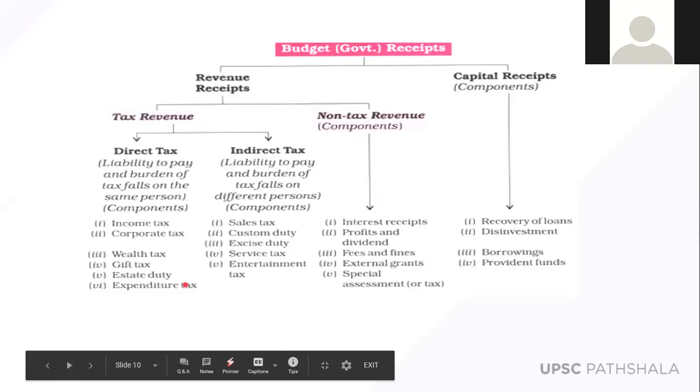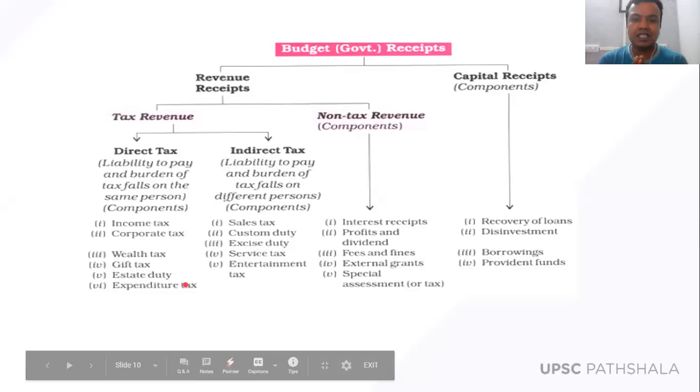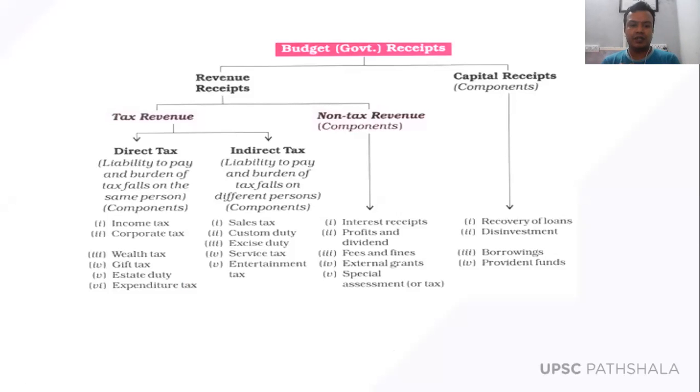Fine. Any doubts? Okay, going to the next, I'm going into detail about the revenue receipts. Even within revenue receipts, we have seen that there are tax revenues and non-tax revenues. Non-tax revenues mean what? Interest receipts. Suppose the government has given a loan to someone, and the government is receiving interest on that loan, that is called interest receipts. Then profits and dividends of government companies are also a part of the non-tax revenues.